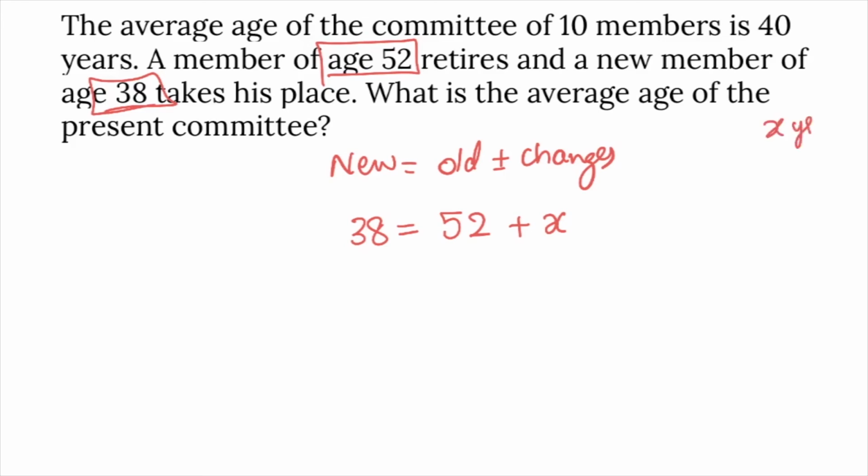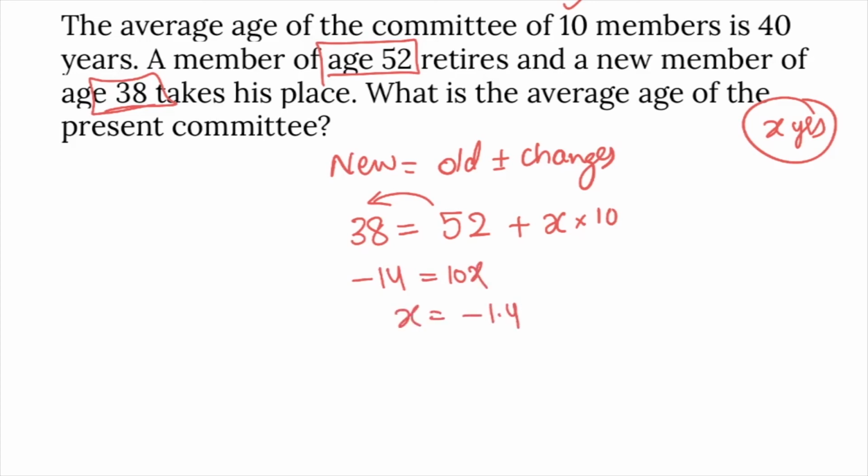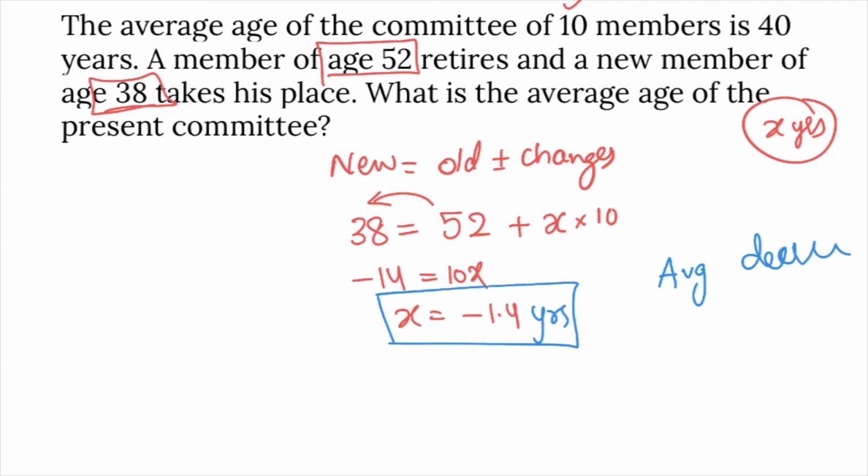Changed by x years. And how many members are there? 10 members are there, 10x. Now 38 minus 52, that is minus 14, is equal to 10x. X is equal to minus 1.4. So there is a change, and the change is negative, which means the average is decreased. Decreased by how much? 1.4 years. But the problem is not about change.